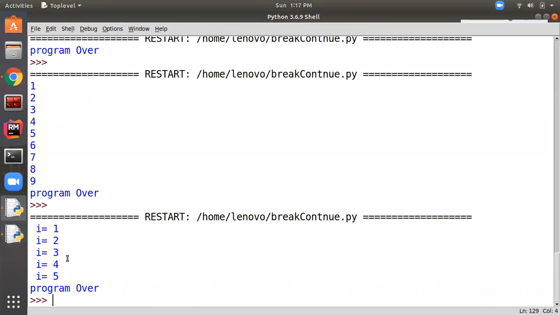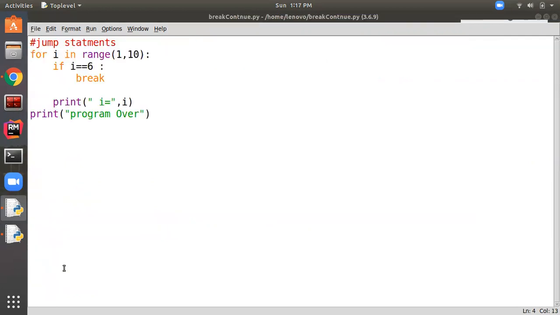See, this time it's printing only 5 numbers, although the loop is defined till 10 numbers, but it's printing only 5 numbers, 1 to 5. Why? As you can see over here, before break we have given the condition if I equal to 6, terminate the loop, and we need not execute the rest of the statements present in the loop, right?